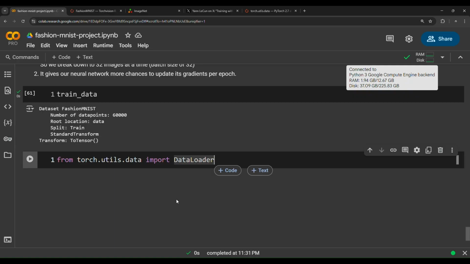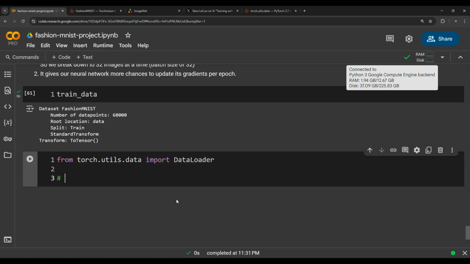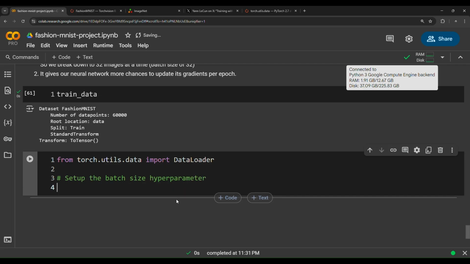So why don't we use it right now? First of all, we need to set up the batch size hyperparameter. As machine learning engineers and data scientists, there are some settings and configurations in the models that we need to set ourselves. These settings are called hyperparameters. Anything that can be changed by a machine learning engineer is called a hyperparameter, while parameters are those values within the model that the model tries to optimize.